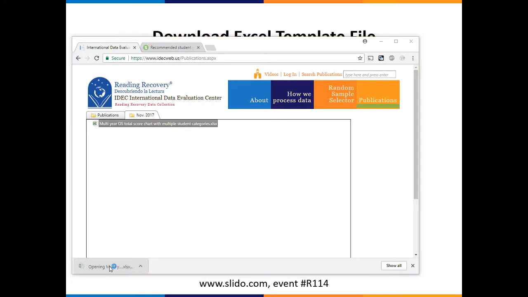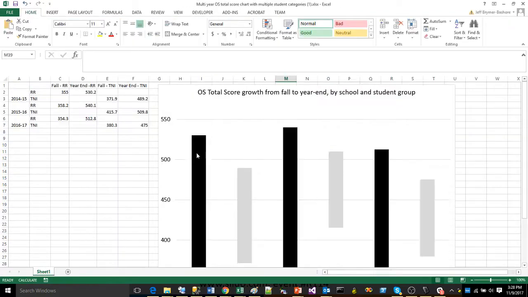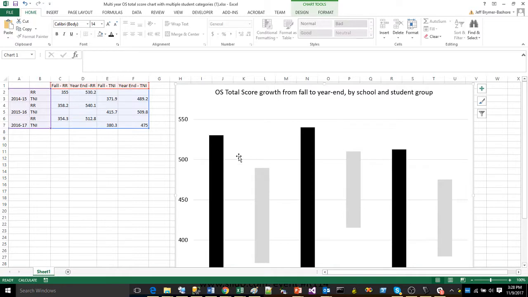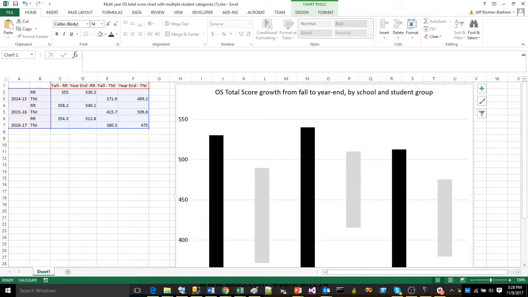If you open it, you will see that I have already set up all of the charts for you and done all the formatting. And all you have to do is come in here and change your data to whatever your data is. And the chart will update. So you can use that. And this should work on both the PC and Mac platform. If it doesn't work on the Mac platform, just send us an email at the help desk and we can try to see if we can do something for you.